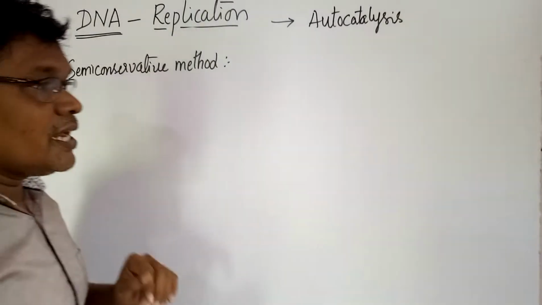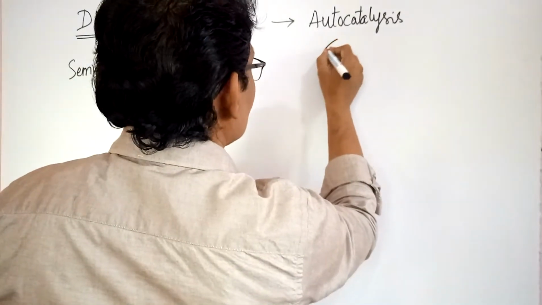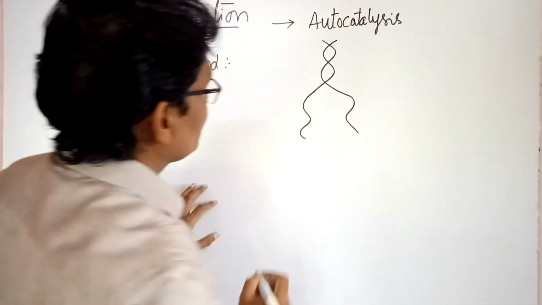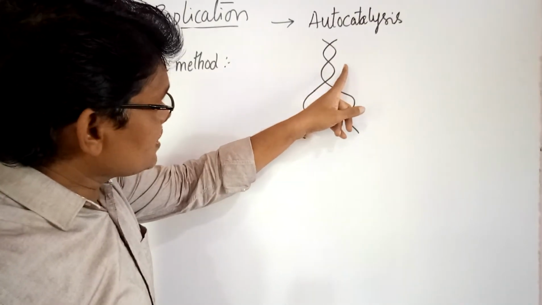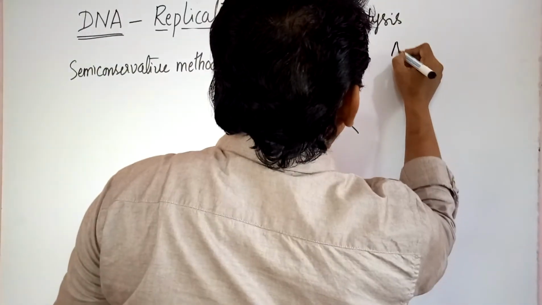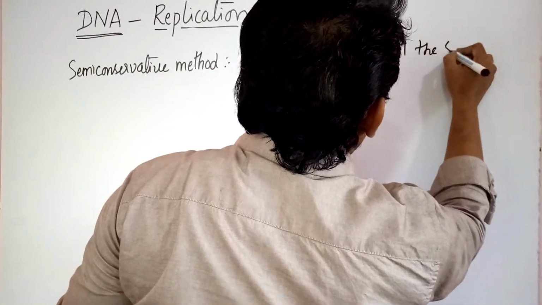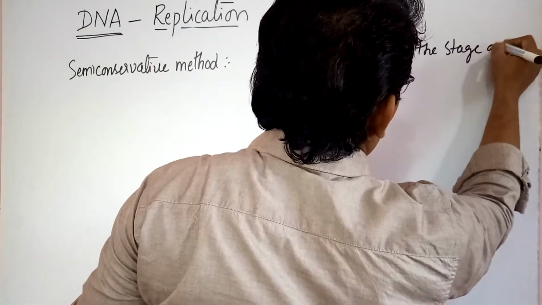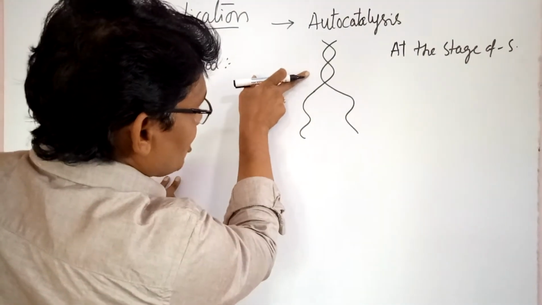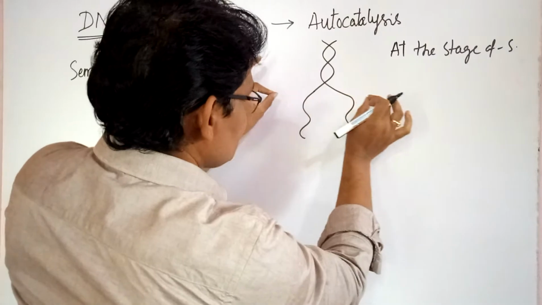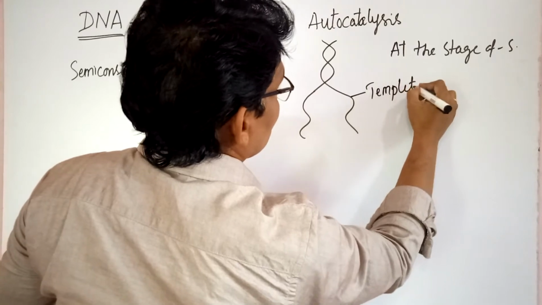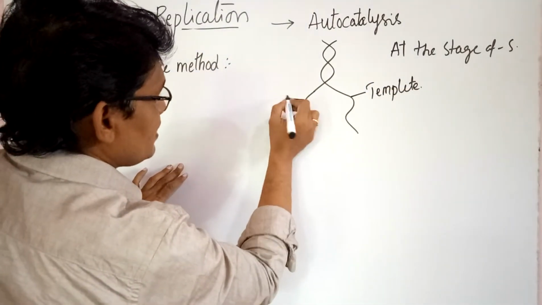Semi-conservative method. DNA replication occurs inside the nucleus of the cell at the S stage. In the double helical model of the DNA molecule, both strands are separated, and each acts as a template.